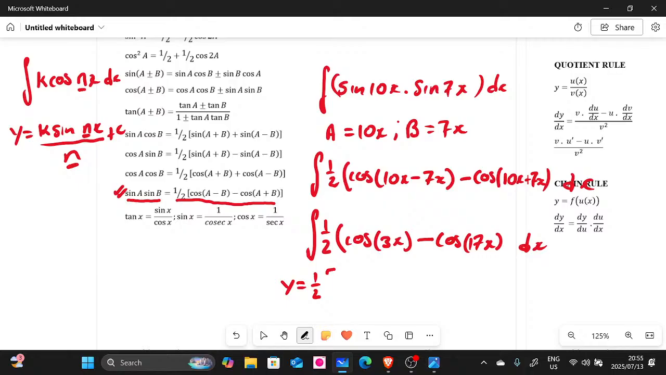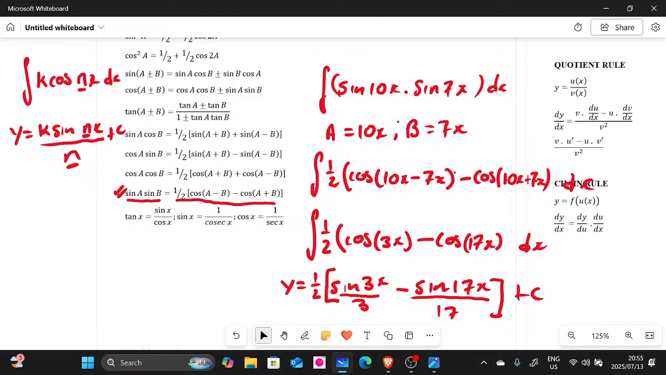Right, so if you continue here, this is going to give us positive sine. Remember, it's going to be positive sine. And then we're going to have, what is this? 3x divided by 3. There we go. Minus, right? This is going to be positive, or it's going to be minus sine. It was supposed to be positive anyway. So we have 17x divided by 17. And then we have that plus c. Right. Let me just create more space, guys, so that you can see.